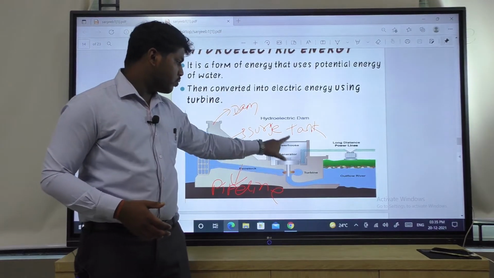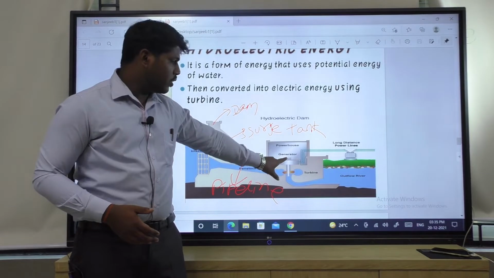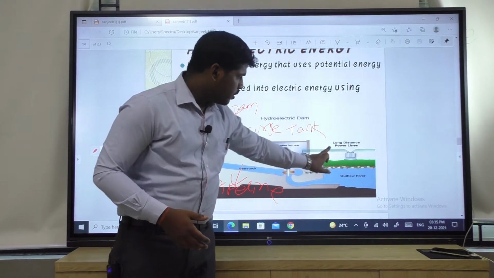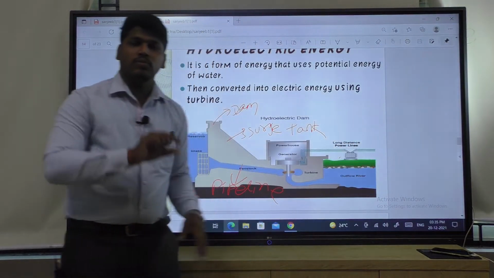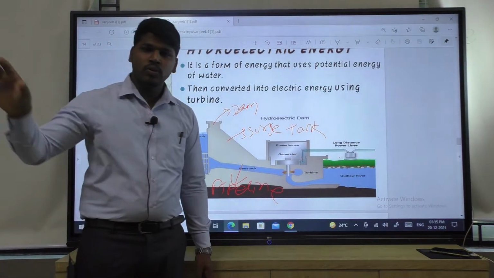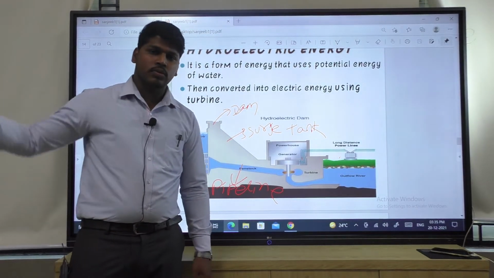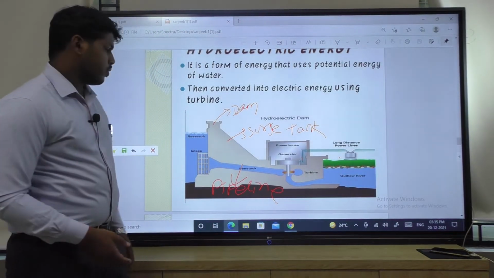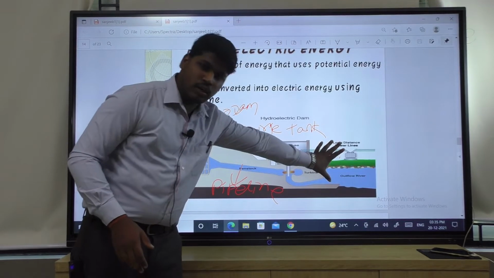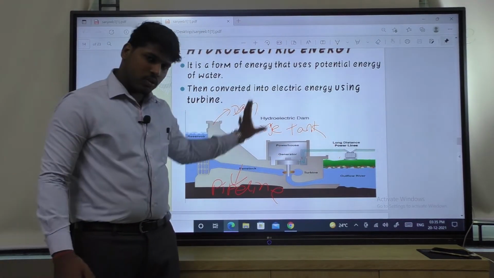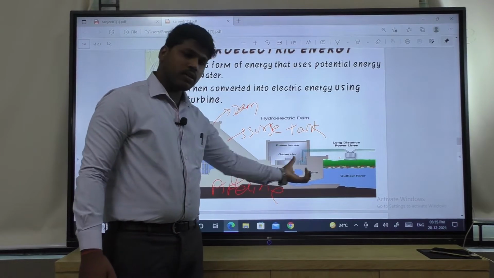So, it will feed to the generator, and after the generator it will create the electrical energy, and here you can see long distance power lines, and by the power lines or power cables we can take the electricity out to connect to the loads, to consume the loads. So, this is all about your hydroelectric power plant. This is total equipment: reservoir, dam, surge tank, generator, turbine.